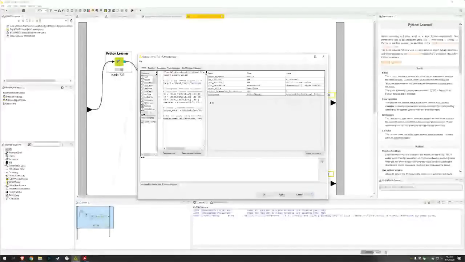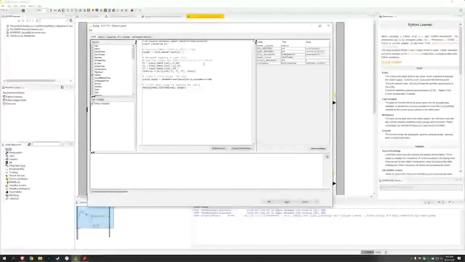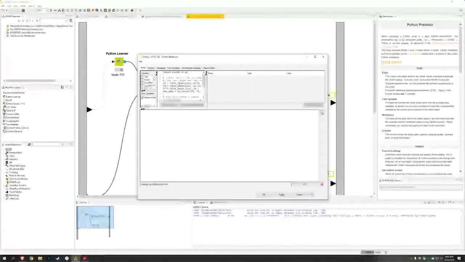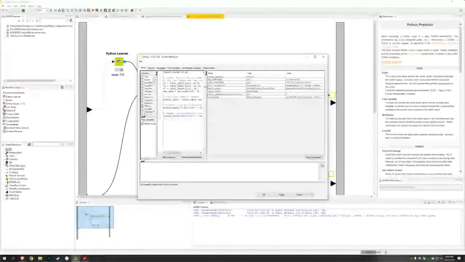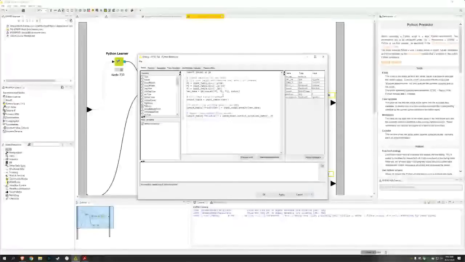It's just a few lines of code where I'm importing the random forest classifier from sklearn, and then I'm applying that algorithm over different vectors that I've identified in my input data set. This is taking a KNIME table that we've already done the processing on as input, and then it's building the model using sklearn. Then we're going to take that model and send it to the predictor. Again, just a few more lines of code here to say, apply this previous model. Here's some different features that we can ignore, et cetera, and then see what our results are.